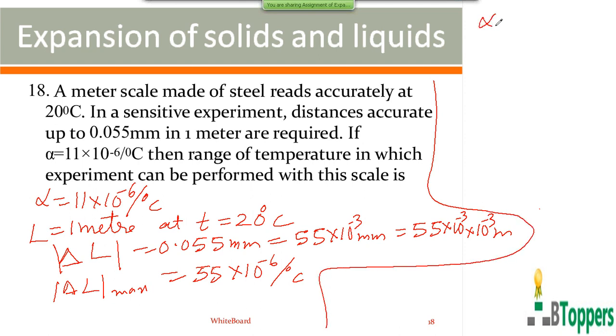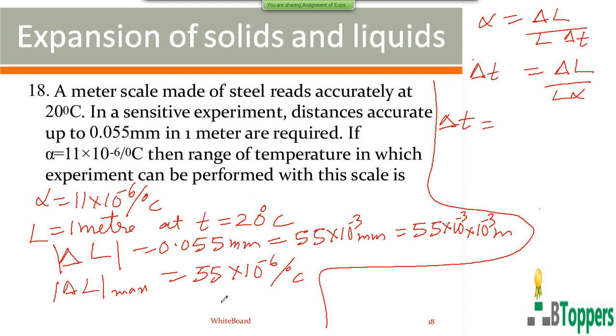The coefficient of linear expansion alpha you can write as delta L by L into delta T. So delta T equals delta L by L into alpha. So the maximum variation of temperature allowed during the experiment for the given maximum error: you take delta L maximum 55, that means the actual value of delta L should be between minus 55 into 10 power minus 6 and plus 55 into 10 power minus 6.